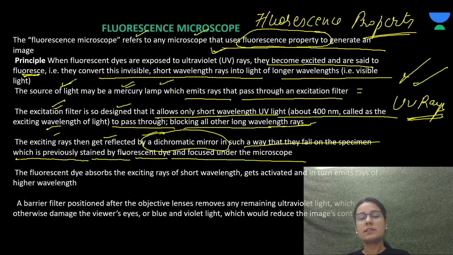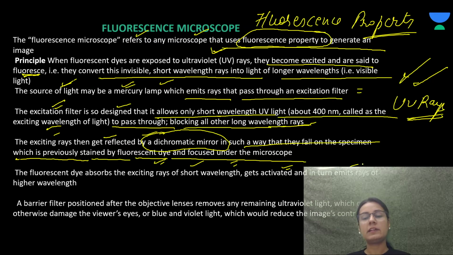The fluorescence dye absorbs the exciting rays of short wavelength, gets activated and in turn emits rays of longer wavelength. A barrier filter positioned after the objective lens removes any remaining UV light, which could otherwise damage the viewer's eyes, or blue or violet light, which would reduce the image contrast.